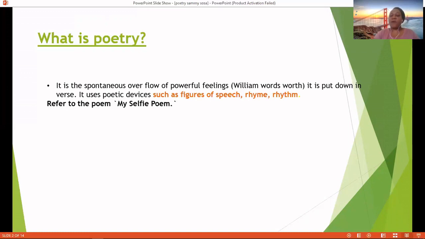Also noteworthy is that poetry uses poetic devices such as figures of speech. Remember figures of speech we discussed in our previous lesson, rhyme, rhythm, etc. Poetic devices are seen in poetry.